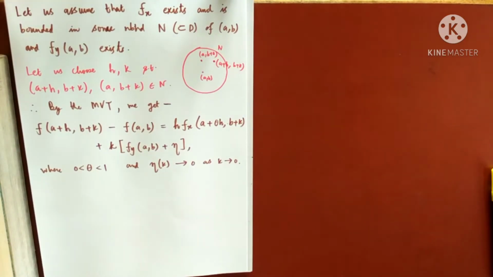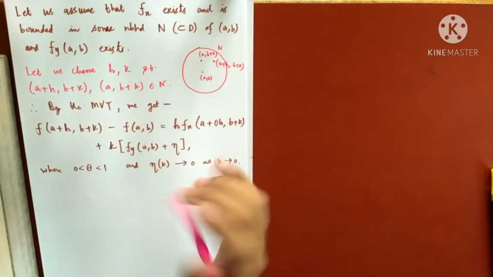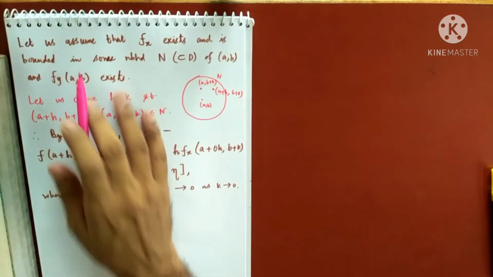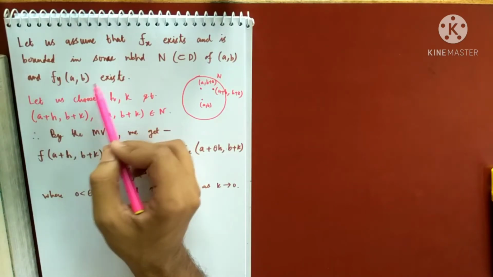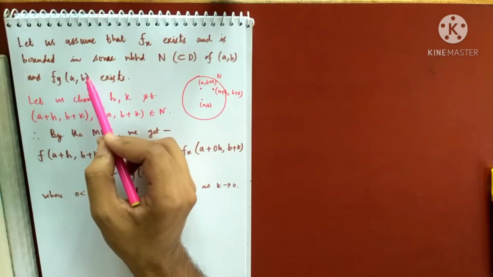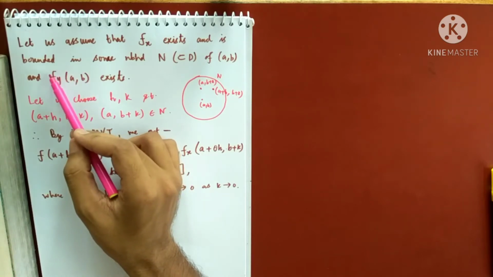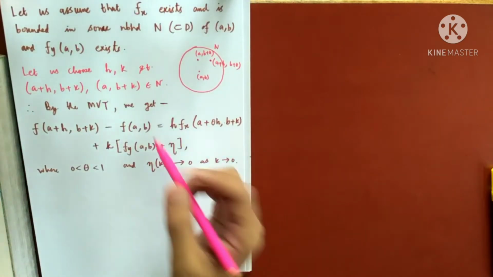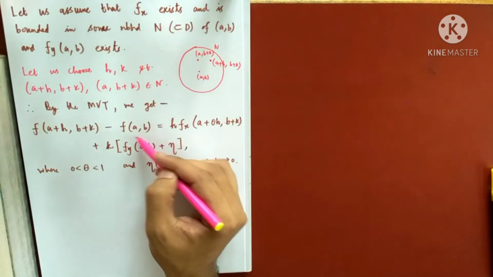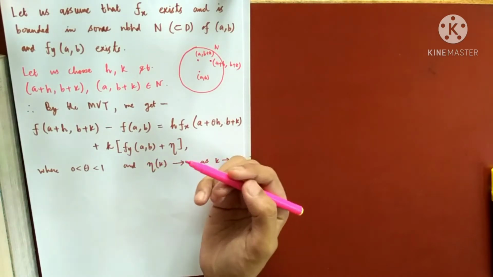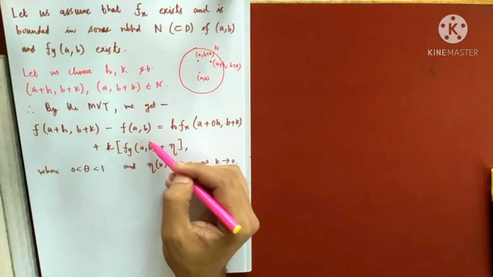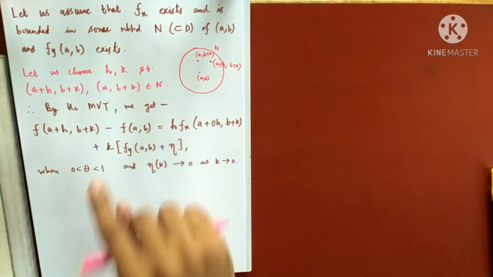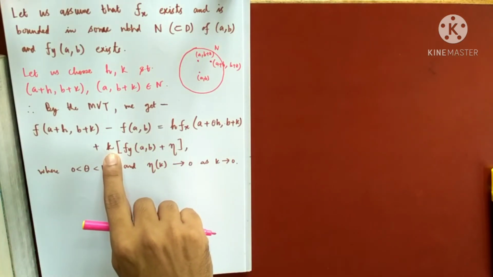Now you try to understand my point. So according to our assumption, this exists. This exists means this is just a finite number. So this is some finite number. It can be 100, it can be 1000, it can be 0.02. This is just a finite number. Okay. Now as k tends to 0, try to understand my point.